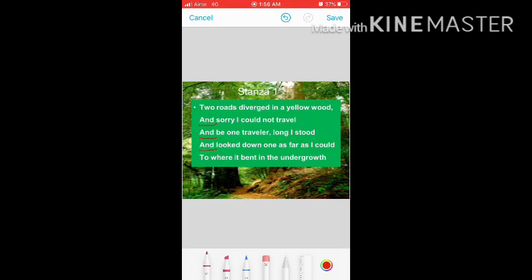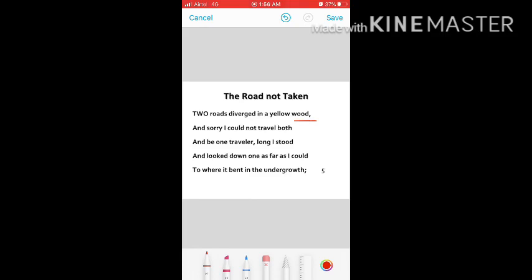As you can see here, the last words of the first, third and fourth lines are rhyming with each other, like would, stood and could. Same way, we will denote them with the alphabet A. Same way, in the second line and in the last line, the fifth line, both and undergrowth rhyme the same.